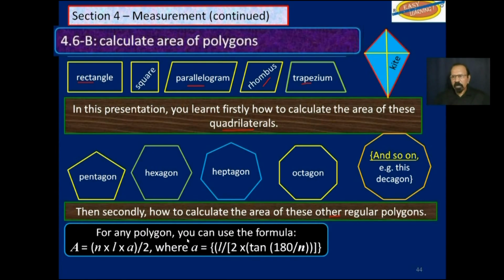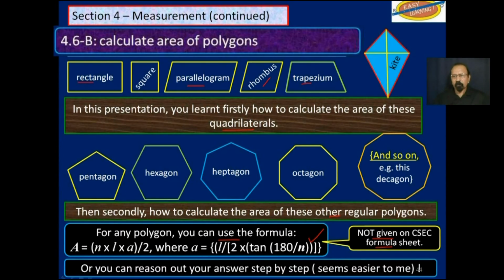For any polygon, you can use this formula, which seems to be the hard way, but if you want to learn it, it's fine. And it's not given on the formula sheet by CSET. Or you could use the other one, where you could reason it out, because the only formula there that you would need is the trigonometric ratio for tan. Yes, you can reason it out step by step, and that seems easier to me and harder to forget.